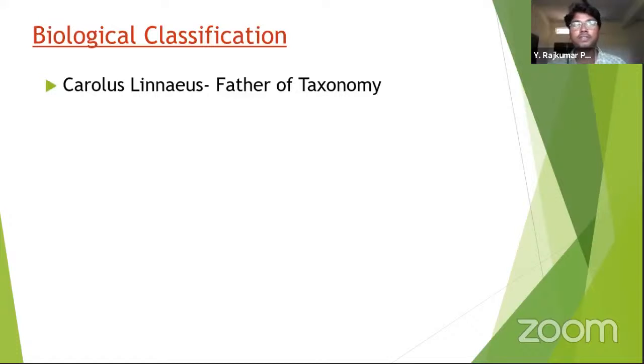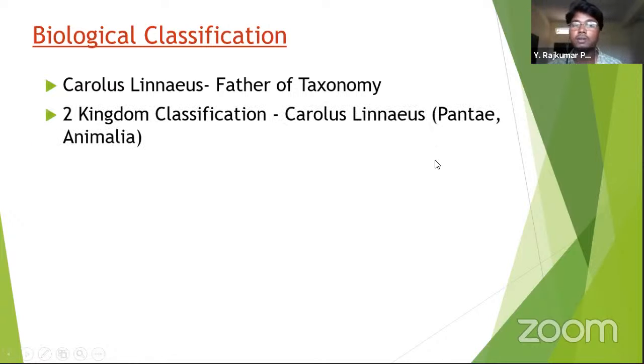Let's learn the classification of biology. The term taxonomy is given by de Candolle, just now I have told, but the father of taxonomy is Carolus Linnaeus. Right? Carolus Linnaeus is the father of taxonomy, and he gave the two kingdom classification. He classified all the organisms on this planet into two categories. One is Plantae, another is Animalia. He told that there are plants and animals, that's all.